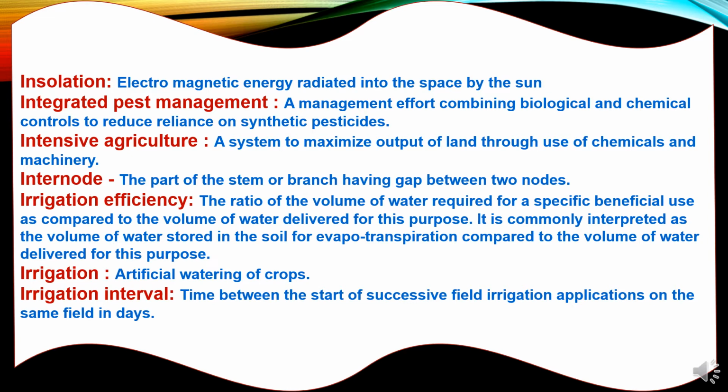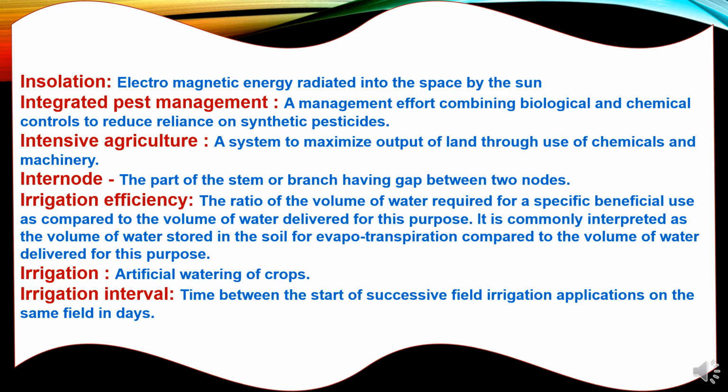Internode. The part of the stem or branch, the gap between two nodes, is known as internode. Irrigation efficiency: the ratio of the volume of water required for a specific beneficial use as compared to the volume of water delivered for this purpose. It is commonly interpreted as the volume of water stored in the soil for evapotranspiration compared to the volume of water delivered for this purpose.